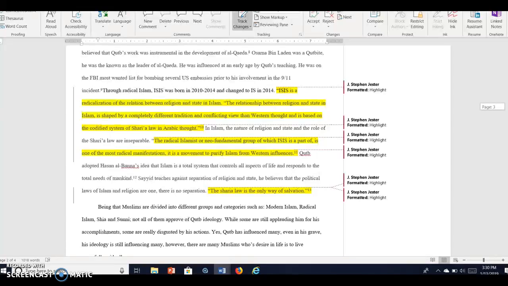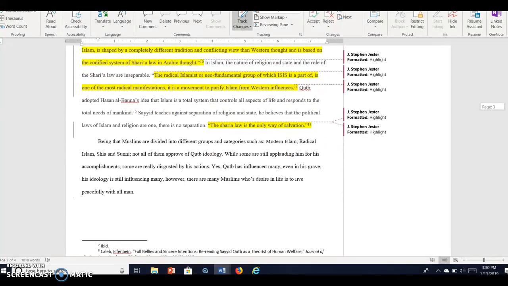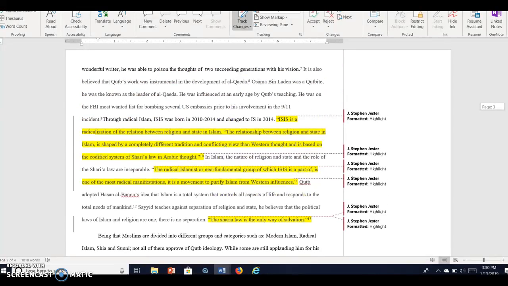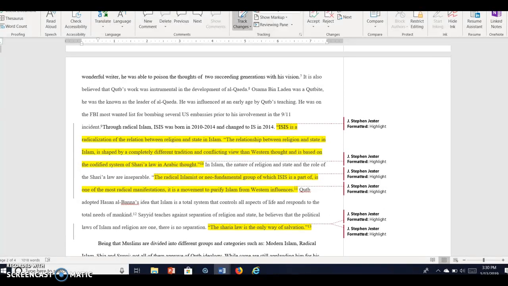Everything else looks good. You got a great thesis. From what I can tell just by a cursory reading, you've done a good job here of discussing the influence of Qutbite philosophy on Radical Islam and how that has influenced Radical Islam.